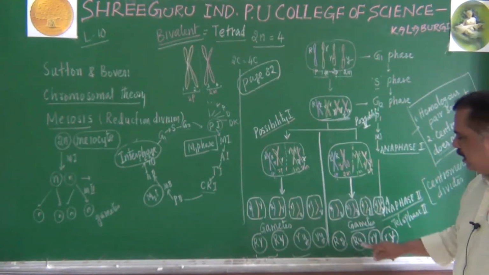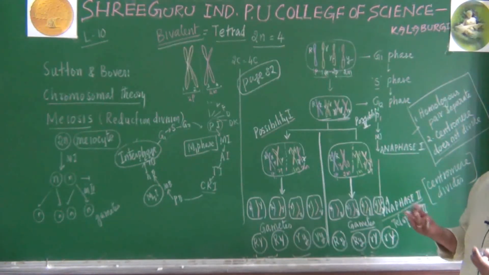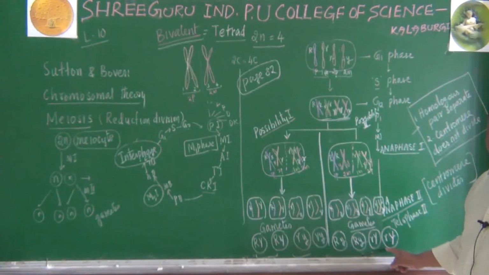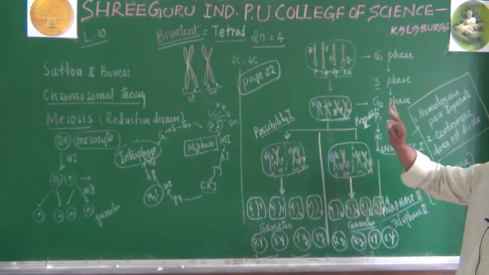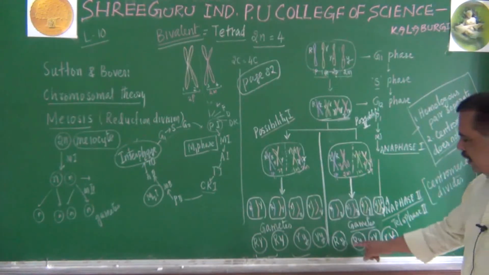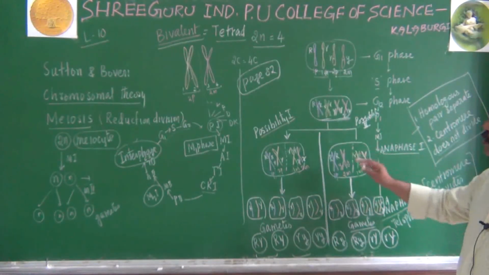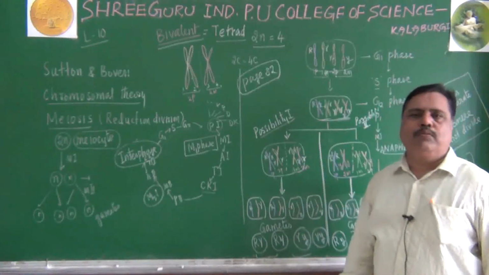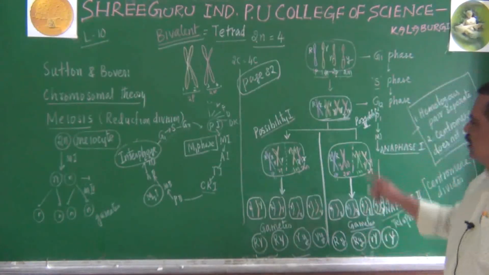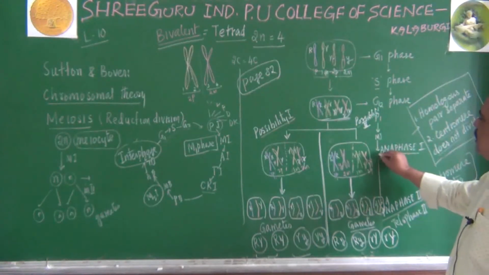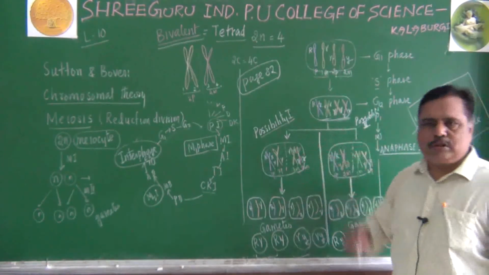Who are round green and wrinkled yellow? They are not parental. They are recombinants. Is it or not? Round green and wrinkled yellow we never took. But here it is possible. That is what Sutton and Boveri proved. How is recombinant possible? That is due to the segregation of chromosomes.